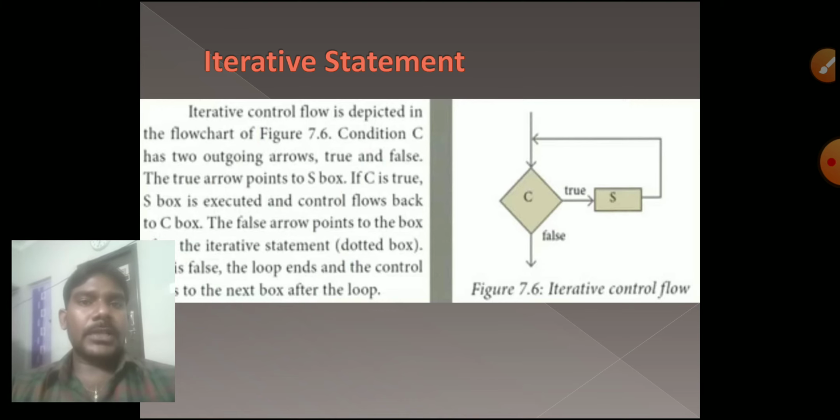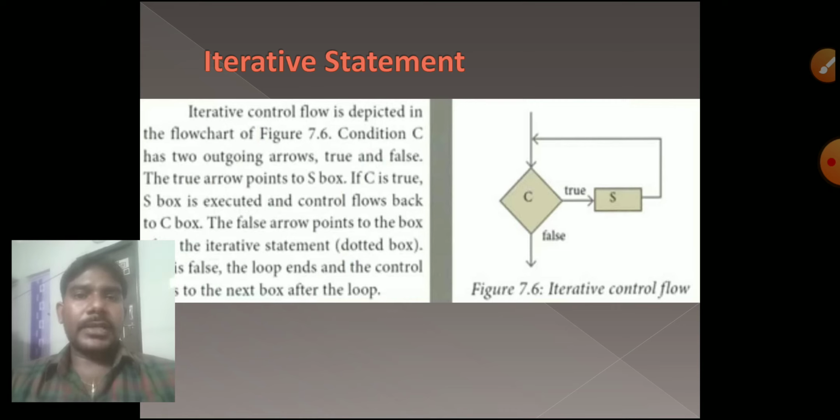Now checking the condition, if it is true, go for step 1, then come back to the condition. Check the same condition again, if true, go for step 1 and come back to the condition. It keeps repeating while the condition is true, repeatedly doing step 1. When the condition becomes false, automatically that continuous statement will exit.